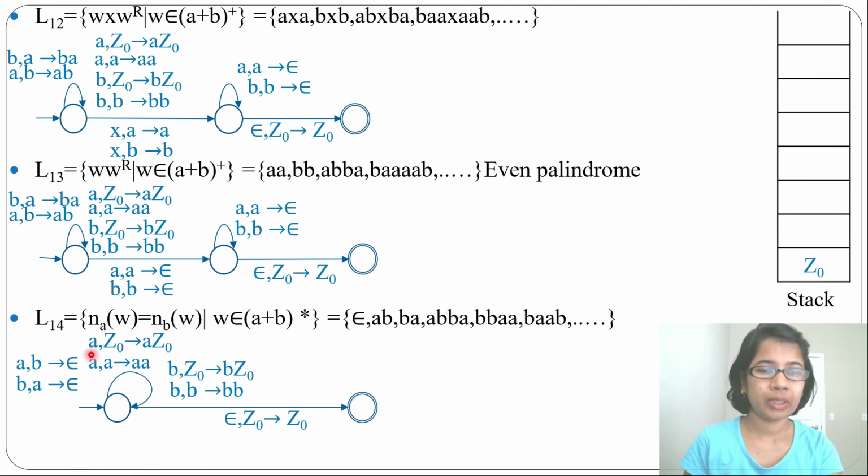So what we are doing: if input alphabet is A and topmost stack symbol is Z0 or A, we are pushing A. If topmost stack symbol is B, we are popping B. If input alphabet is B and topmost stack symbol is Z0 or B, we are pushing B. If topmost stack symbol is A, we are popping A.